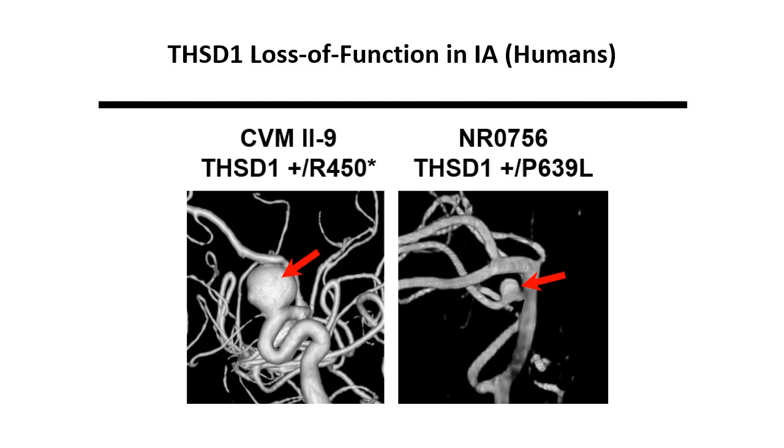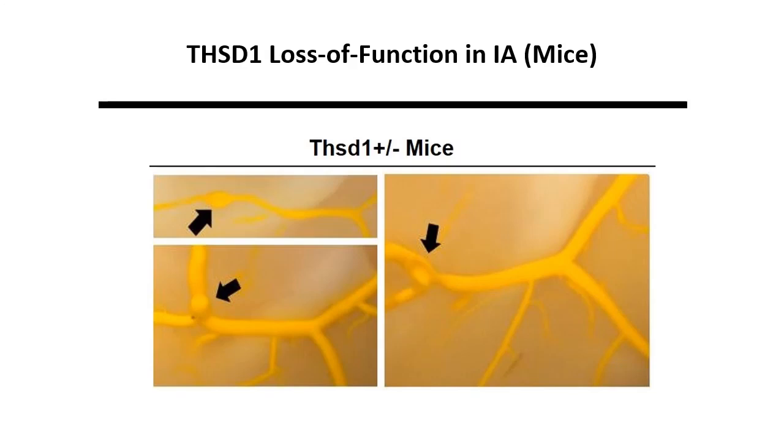The right panel shows a magnetic resonance angiogram showing a 30 mm right superior cerebellar artery aneurysm in patient NR0756 with sporadic disease, where the THSD1 proline at position 639 is mutated to leucine. To determine if THSD1 loss of function directly causes IA, we analyzed our genetically engineered mice at 1 year of age. Due to the small size of the mouse brain vasculature, we used a yellow microfilm resin to make brain vascular casts.